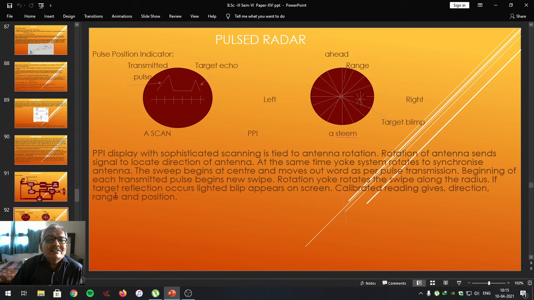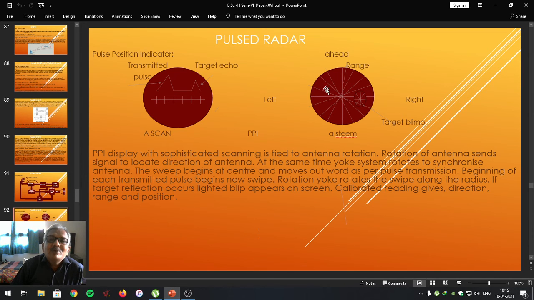If at the target a reflection occurs, a lighted blip appears on the screen, which is represented here. The calibrated reading gives the direction, range and position on the screen itself.